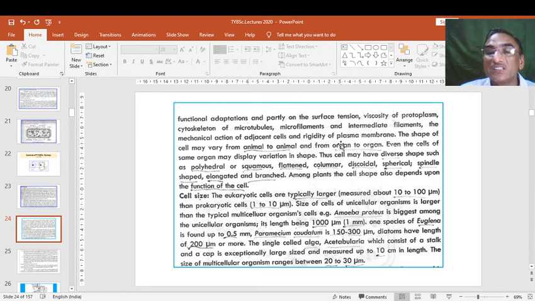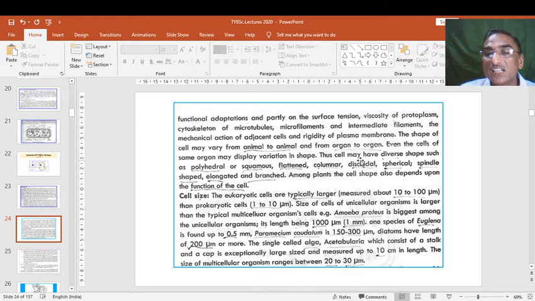The shape of cells may vary from animal to animal, and from organ to organ even in the same animal. Even cells of the same organ may display variations in shape.